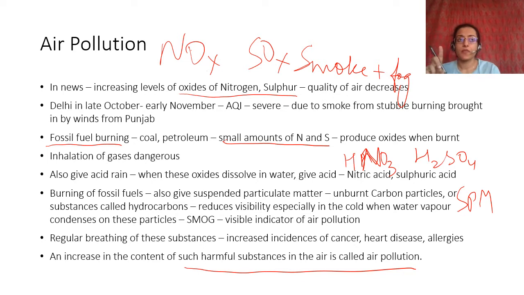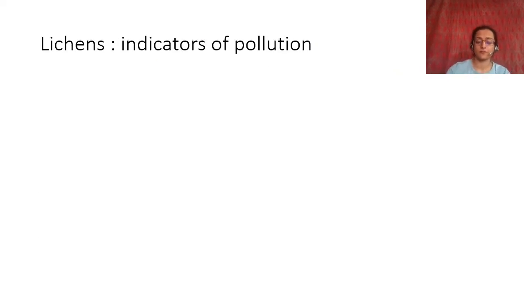Ozone, when found in the atmosphere much above the surface of the earth, is very good for the environment. There you have the ozone layer around it. We'll talk about this. It helps in the prevention of UV radiations coming in. But ozone found near the surface of the earth is a pollutant. Ozone is O3. We're going to talk about this in the next part. So all of these things when found in the atmosphere and the air that we breathe is called air pollution.